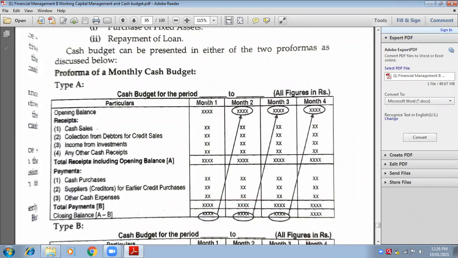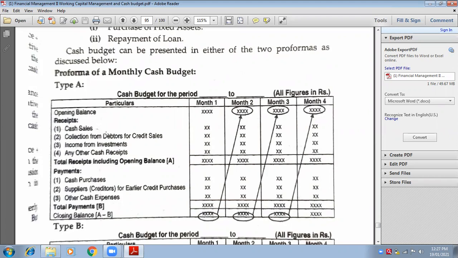First month's opening will be given to you. Second month opening, third month opening, fourth month opening will not be given to you. You will have to find it. Now, how will you find the second month's opening? First month's closing will be second month's opening. Are you following, everyone? This is the format. So second month's closing will become, see this line, go with my cursor, third month's opening. Third month's closing will become fourth month's opening, and so on.